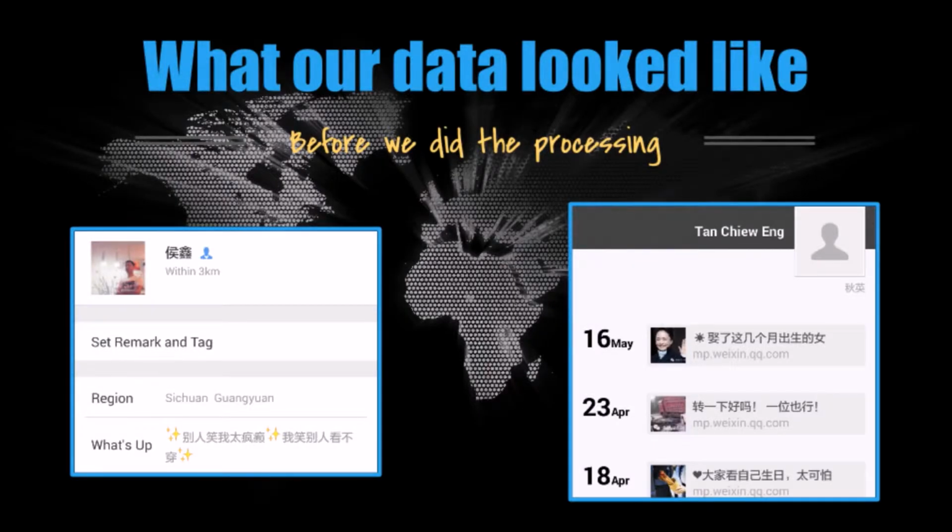Now let's take a look at our data. The screenshots we collected were mainly divided into 2 main categories. The first one, as we can see on the left, is a screenshot of the profile page of a WeChat user. It contains the profile picture, the name of the person, their gender, the distance within which they are found, their region, and some other comments that this user may have posted. On the right, we can see the posts of a WeChat user, which are sorted by date and may contain text, pictures, or links to various articles.